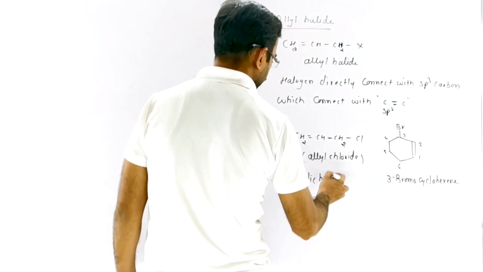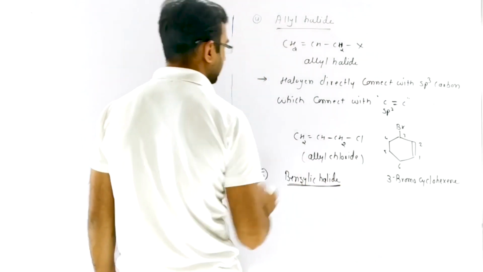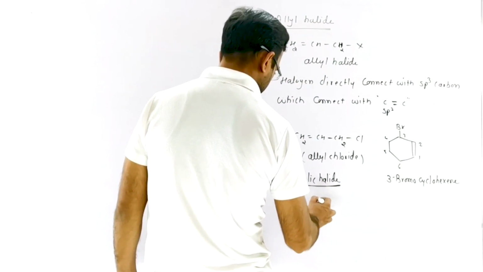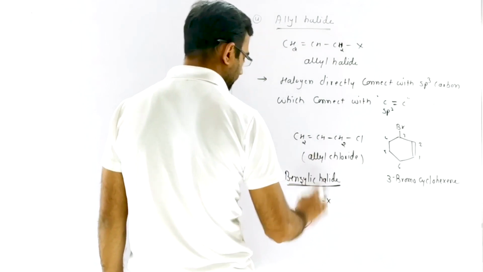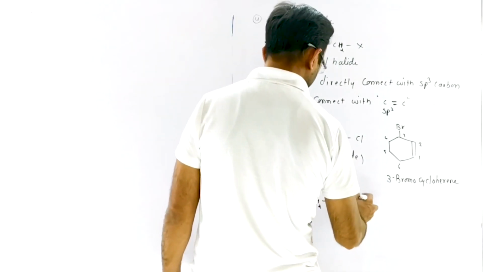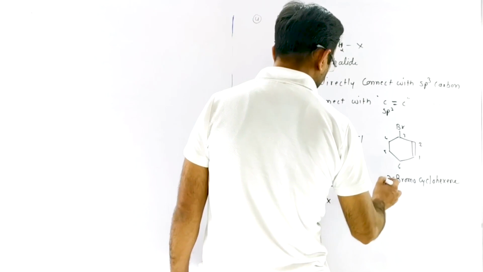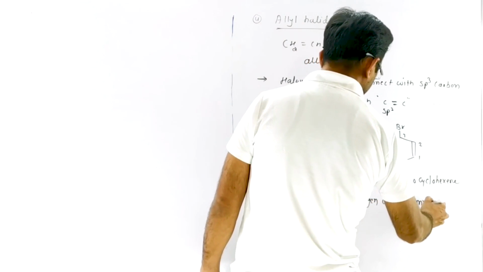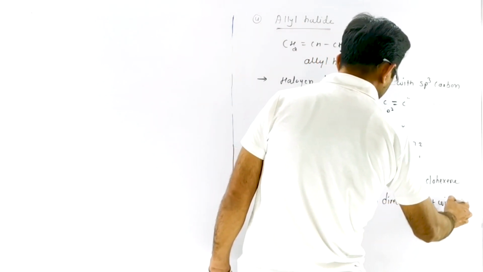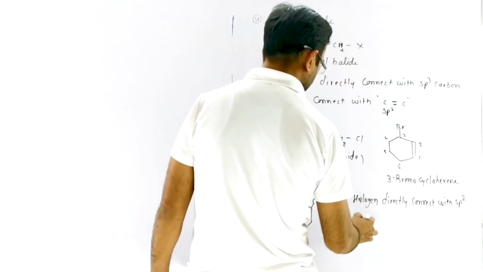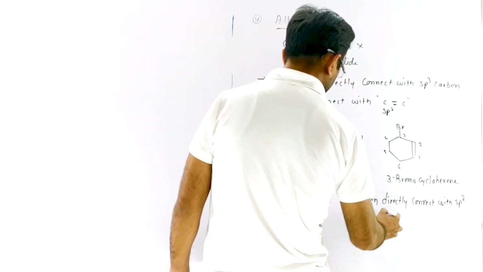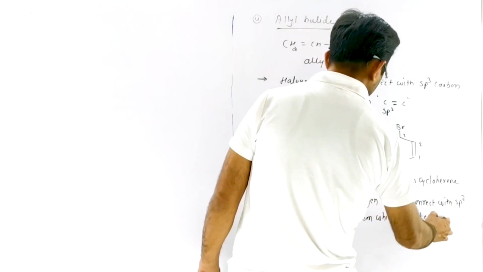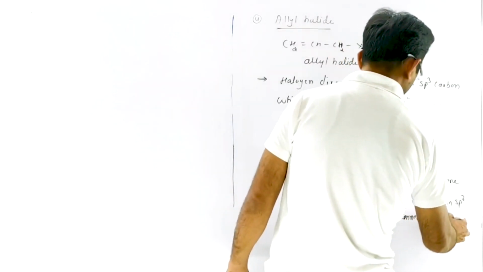Benzylic halide. That is benzylic halide. So in this case, the halogen is directly connected with an sp3 carbon which is connected with an aromatic ring.